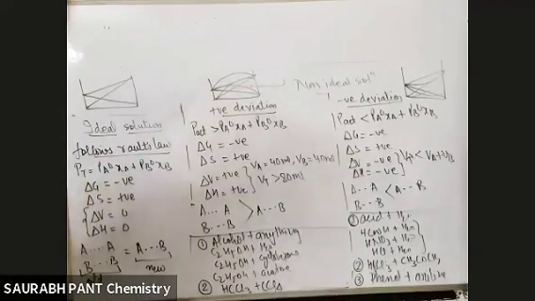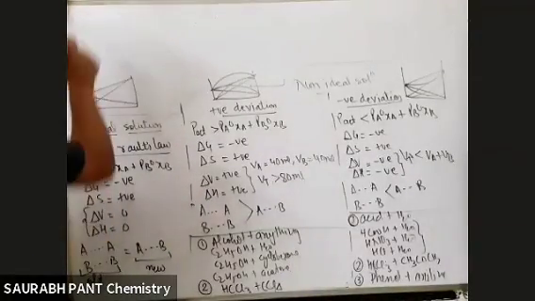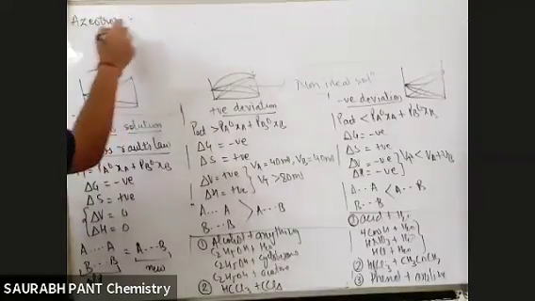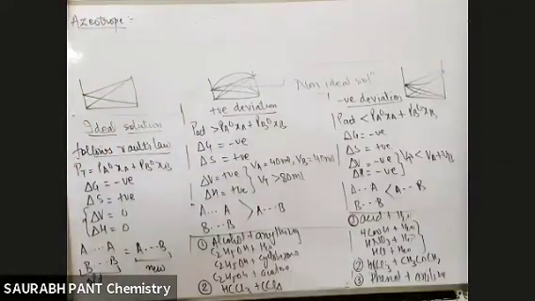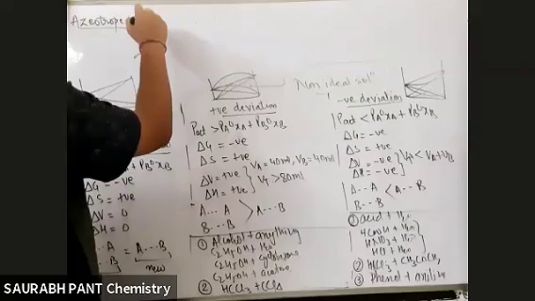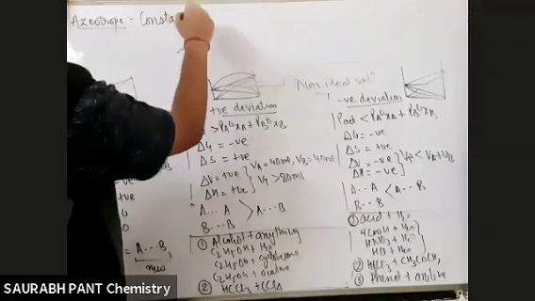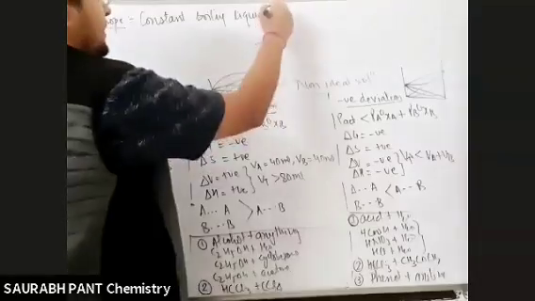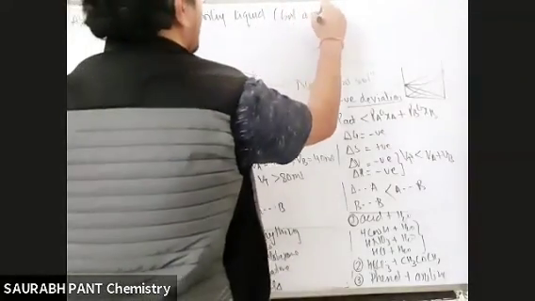Now we'll enter into the azeotrope part. So write down azeotrope. These are constant boiling liquids. Basically, they boil as a pure liquid.